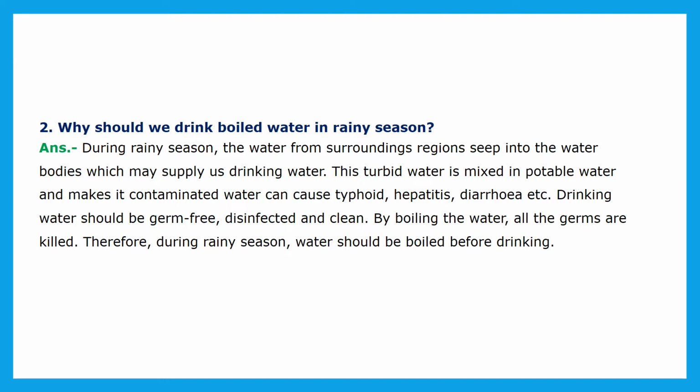By boiling the water, all the germs are killed, and therefore during the rainy season, water should be boiled before drinking. And we know, children, after boiling, the germs in the water can be killed, and due to that, in the rainy season, we have to use boiled water only for drinking.